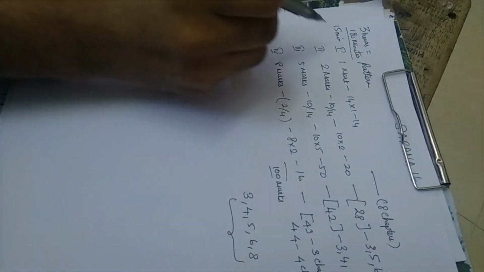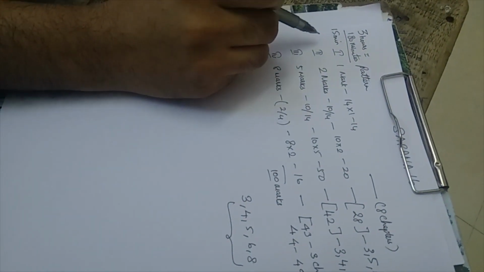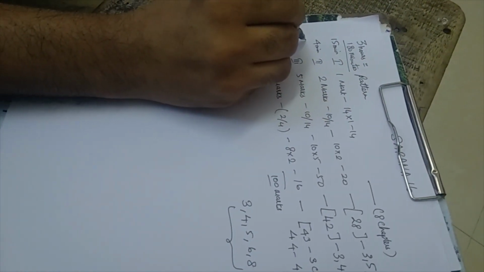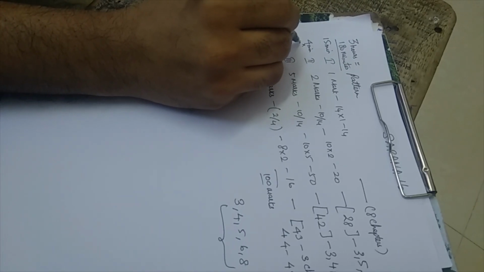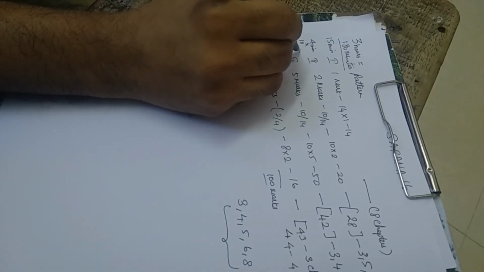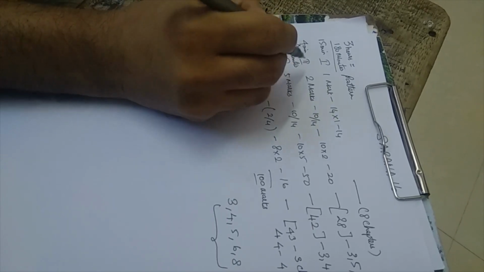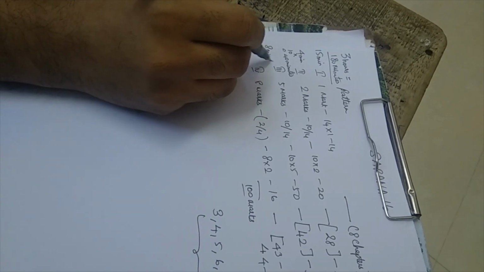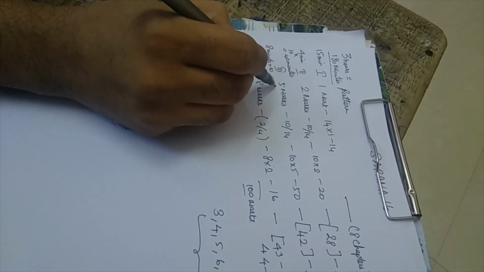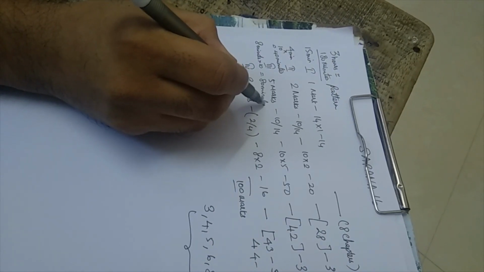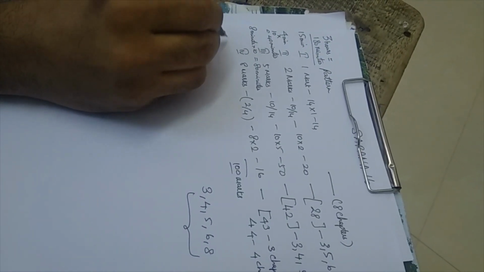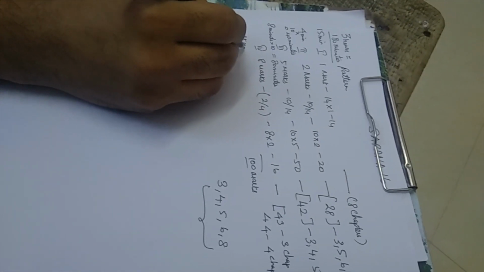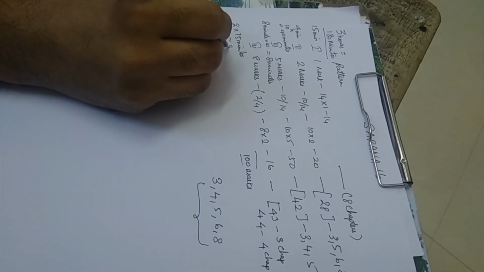So for 1 mark questions, you should not spend more than 15 minutes. For 2 mark questions, for each question you can spend 4 minutes, not more than that. So 4 minutes into 10 questions will go for your 40 minutes. And similarly for 5 mark questions, each question you should not exceed 8 minutes. So 8 minutes into 10 questions will go for your 80 minutes. And finally for 8 mark questions, you will have to answer 2 questions. Each question 15 minutes, which constitutes 30 minutes.